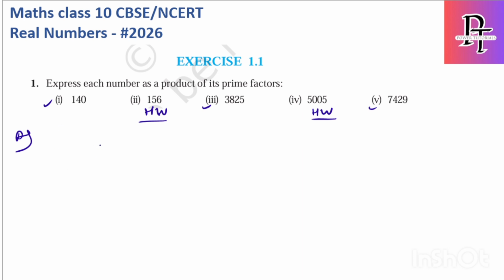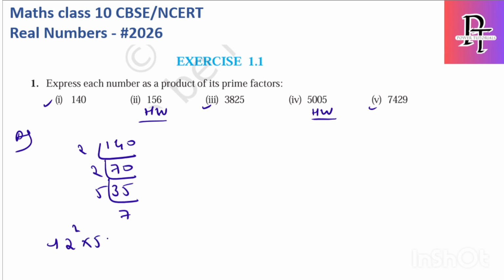So let's solve for 140. What is the question? Express this number as a product of prime factors. So it is easy, just 140. I will write it here. 2 7s are 14, so 2 70s are 140, 2 35s are 70, 5 7s are 35. So it is 2 square into 5 into 7 is the expression for 140.